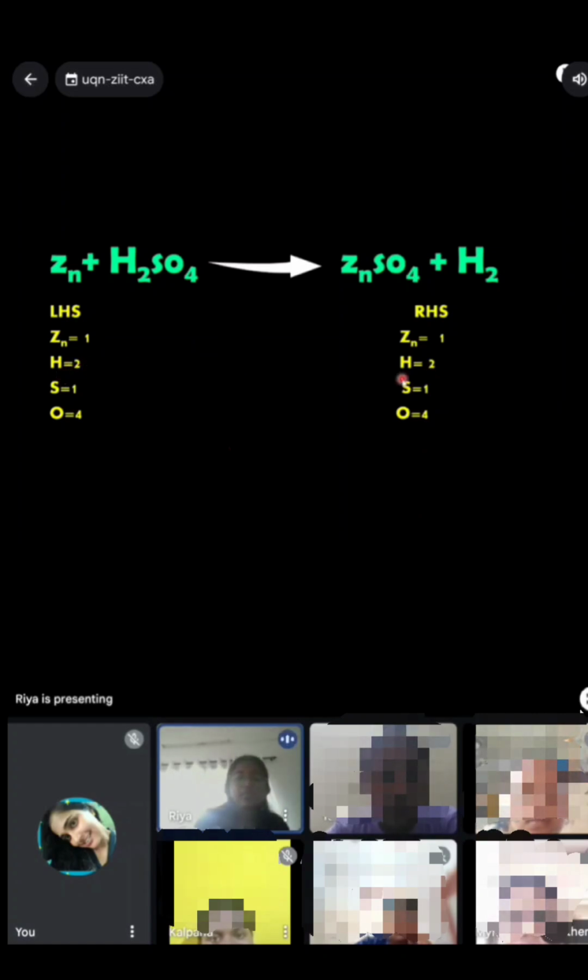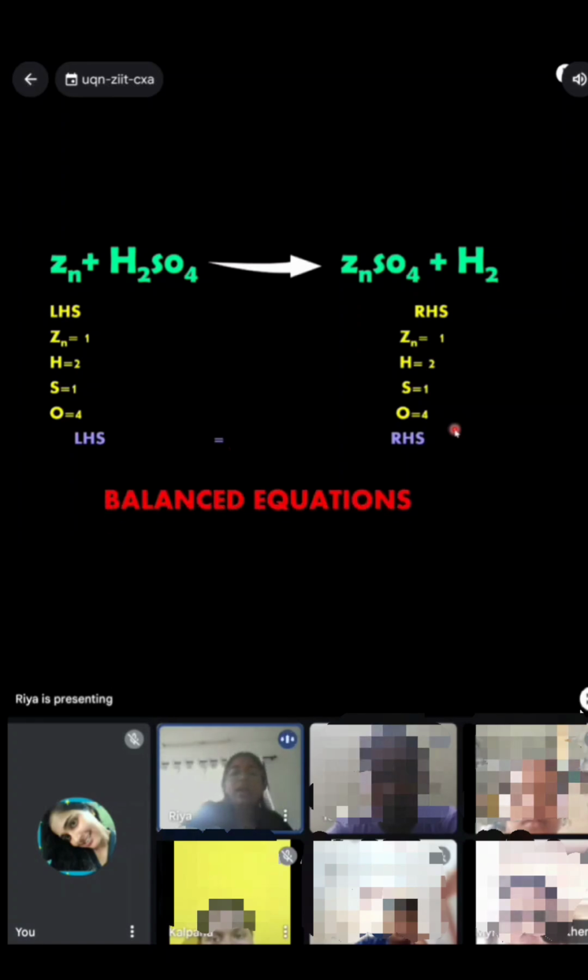Hydrogen is 2 on the RHS, and it is also 2 on the LHS. Sulfur on the LHS is 1, and on the RHS it is also 1. Oxygen on the LHS is 4, and on the RHS it is also 4. So LHS equals RHS.